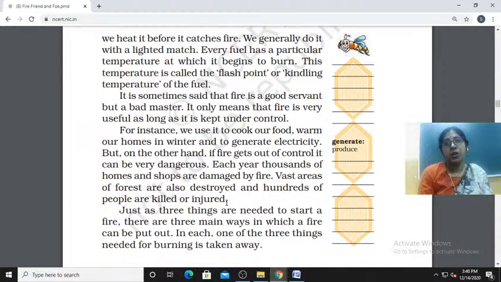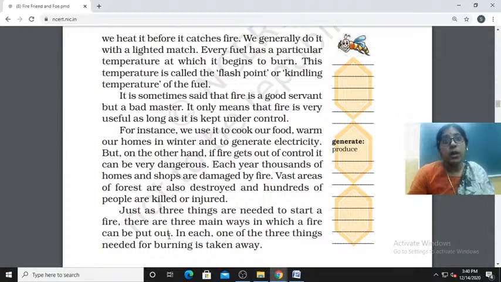So just as three things are needed to start a fire, all of you remember, three things are needed to start a fire. There are also three main ways in which a fire can be put out.